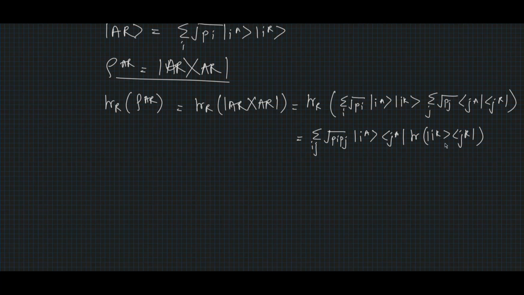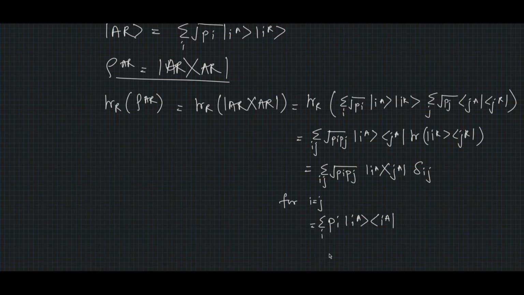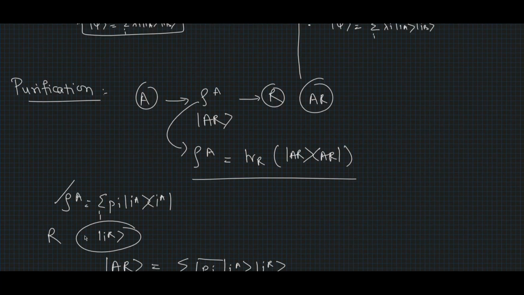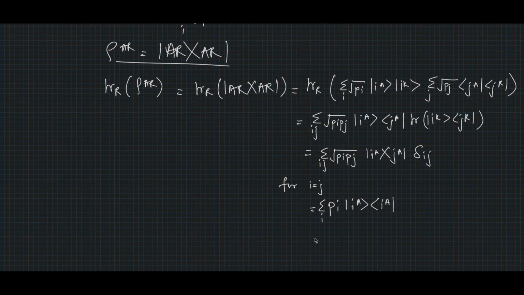Now this trace would be equal to 1 if i and j are equal, and would be equal to 0 if they are not equal. So we can write this condition as Σ_ij √(p_i p_j) |i_A⟩⟨j_A| times the Kronecker delta of ij, which would be equal to 1 if i and j are equal and 0 if they are not equal. So for i equal to j, this would be equal to 1, and our equation would be p_i times p_i, which will be p_i squared, which would be p_i, and this would be |i_A⟩ and ⟨j_A| would also be ⟨i_A|, with summation over i. And we know this expression is for our density operator for the system A alone. So this would be equal to ρ_A.